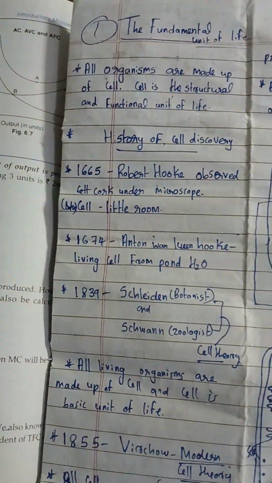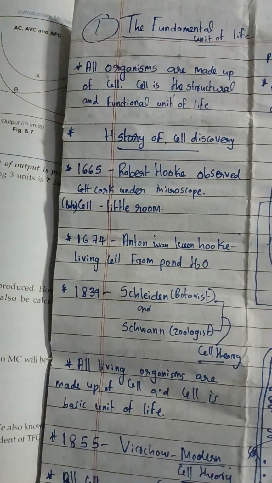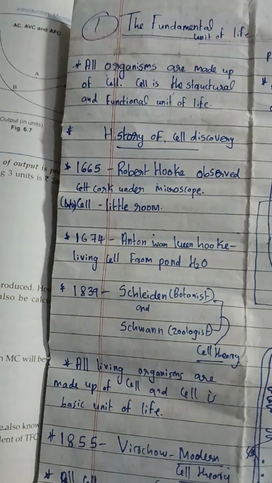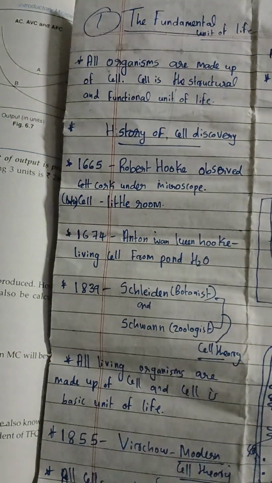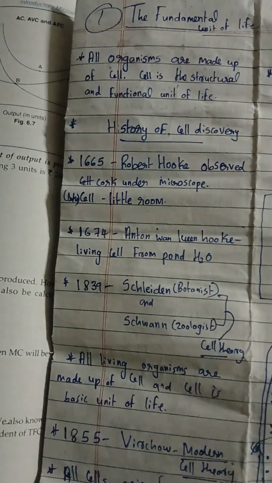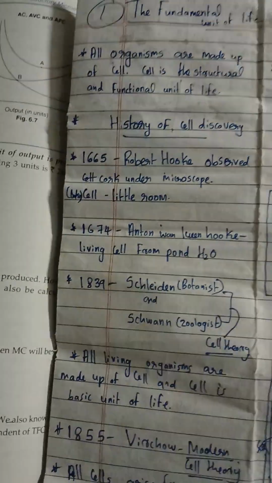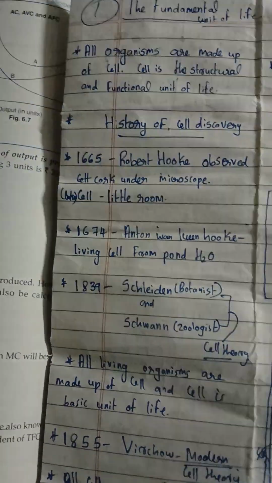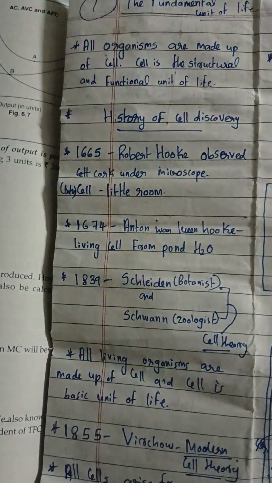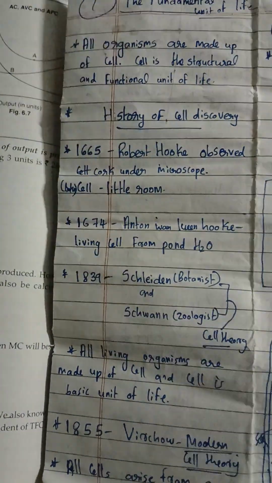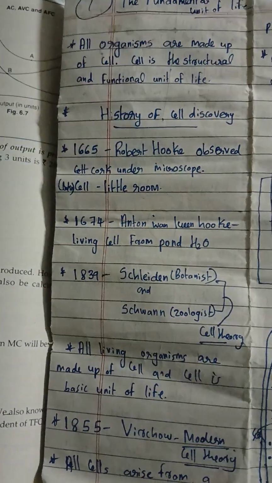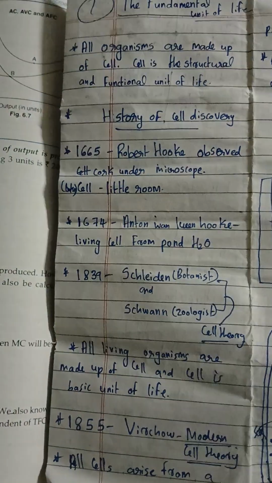Cell was discovered by Robert Hooke in 1665 when Robert Hooke examined a thin slice of cork under his self-designed microscope. Then he saw some honeycomb-like structure in it. He called them cells. Cell is a Latin word which means little room.